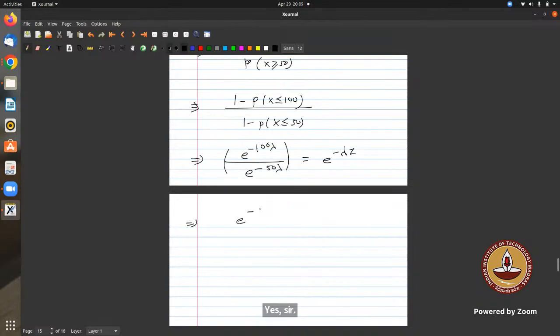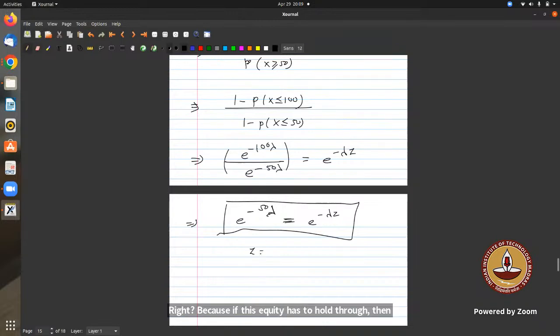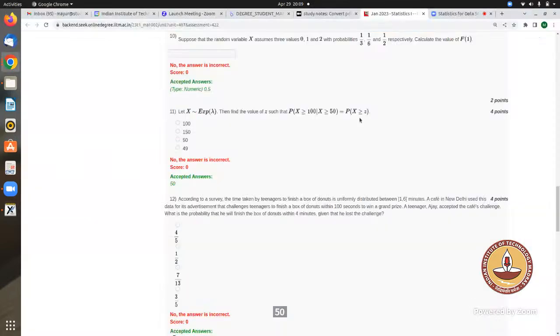So Z is 50, because if this equality has to hold true, then Z should be equal to 50.